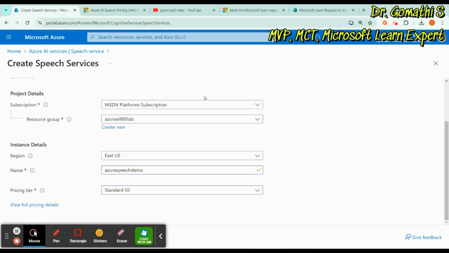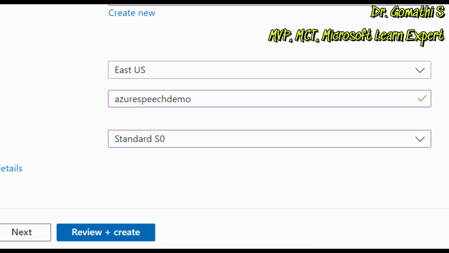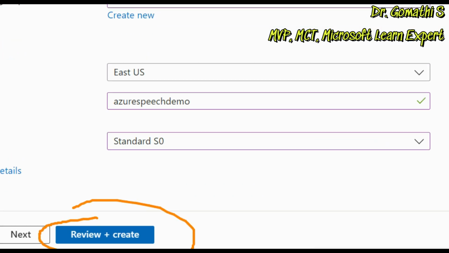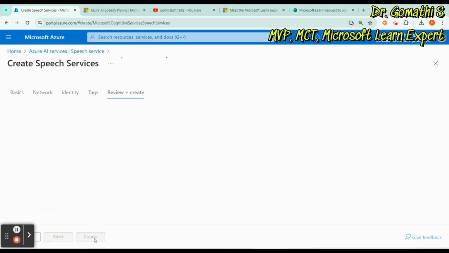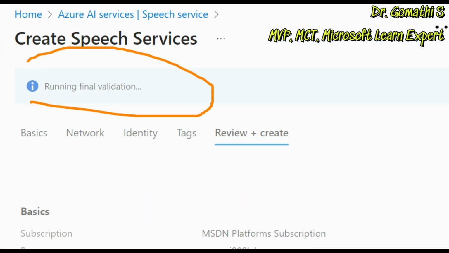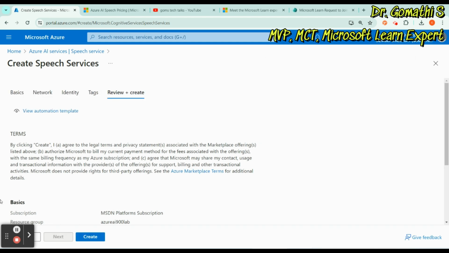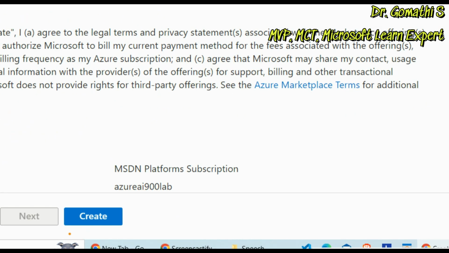Now let us click on review and create. It will review all the data which you have entered. Just click review and create, and wait for some time. You can see running final validation. It will validate whether all your inputs are fine, whether you're good to go. Everything will be checked, and if it is ready, you can click create here. Now you can see that your validation is fine. If it is not fine, it will show you some error.